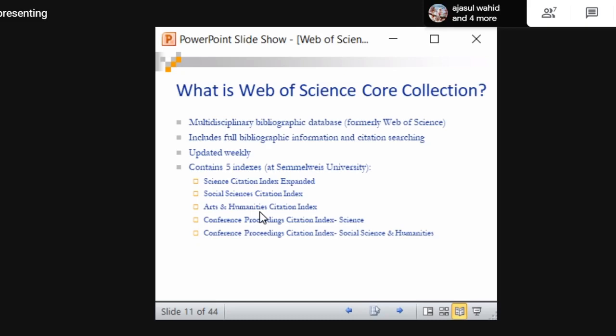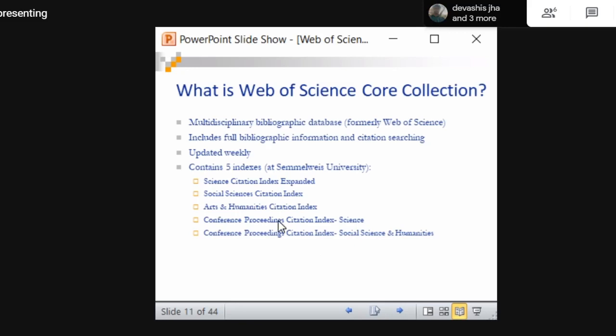See, on conference proceedings, some conference proceedings are even indexed in Web of Science. They have provided a citation index for conference proceedings for science as well as social science. So while you are writing for a conference, you should see whether it is indexed or not. If it is indexed, it is good. That means the quality of the conference and the quality of the publication will be good. The peer review process, everything will be good. So these are the major databases contained in Web of Science.